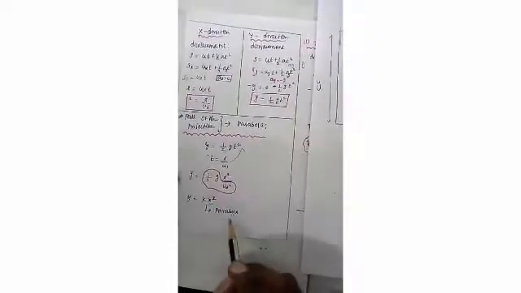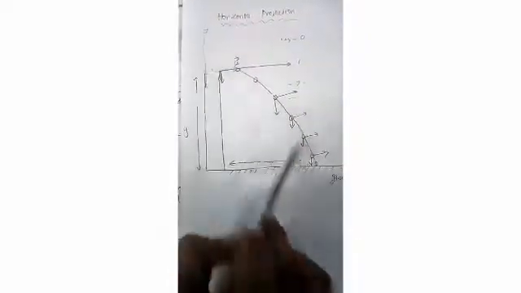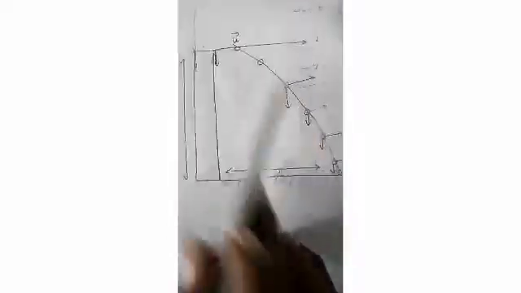So this is nothing but the path of the projectile, which is a parabola. Next, we will find the time of flight. What is time of flight? Time of flight is the time taken to hit the ground. How do we find the time of flight?